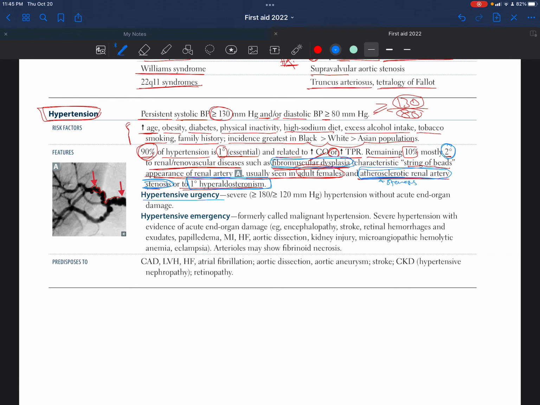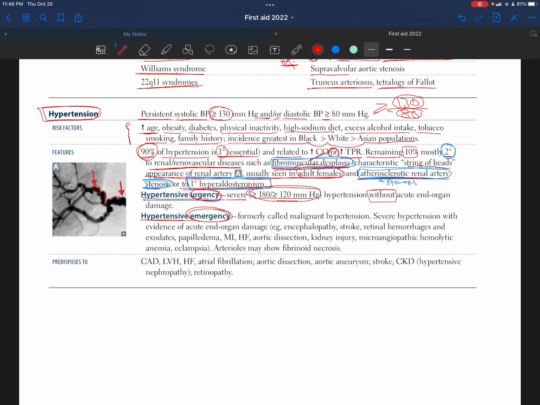But for the hypertensive urgency, well, we have two types of problems. The first one is hypertensive urgency and then hypertensive emergency. So there is a difference between those two. Hypertensive urgency is a severe hypertension, the systolic blood pressure is equal to or higher than 180 over the diastolic that equals to or is above 120 millimeters of mercury. This is a huge number, definitely.